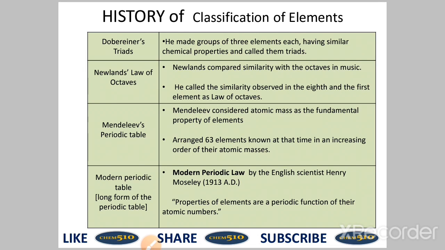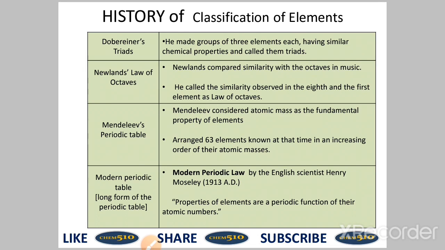Second one is Newland's law of octaves. In the year 1866, Newland arranged the elements known at that time in increasing order of their atomic masses. It started with the lightest element, hydrogen, and ended with thorium. He found that every 8th element had properties similar to those of the first.